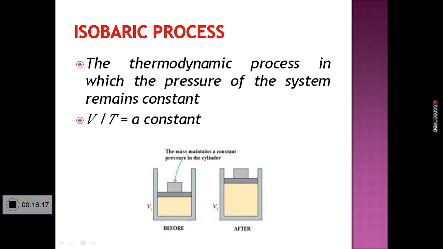Look at the example. We have a gas filled inside a cylinder. On the piston, a constant weight is placed so that the pressure on the piston remains constant. Heat is given. As a result of temperature increase, the pressure may increase, but in order to maintain the constant pressure, the piston is raised and volume is increased, so that pressure remains constant.